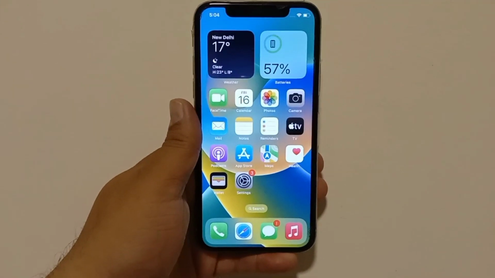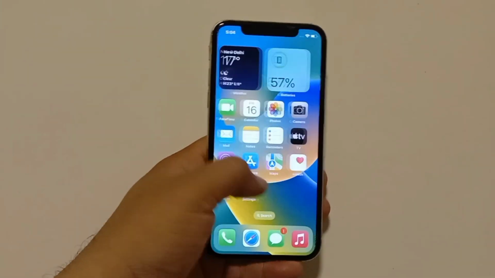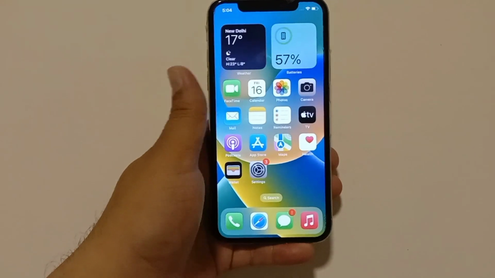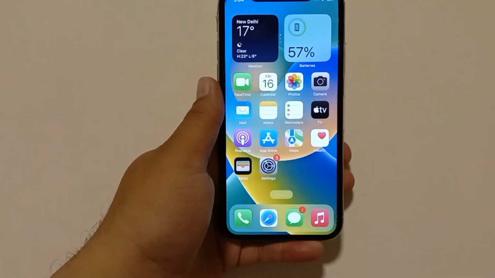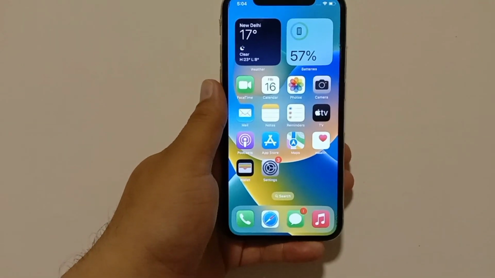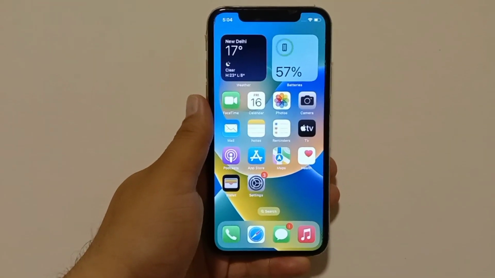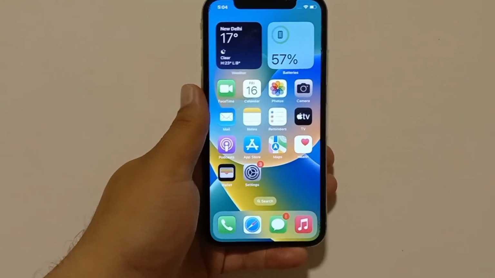In this video, I will teach you how to fix iPhone not vibrating on silent and ring mode after the new iOS update. Guys, many iPhone users have complained about this. If your device has the same problem, then in today's video, I will tell you how to fix this problem.